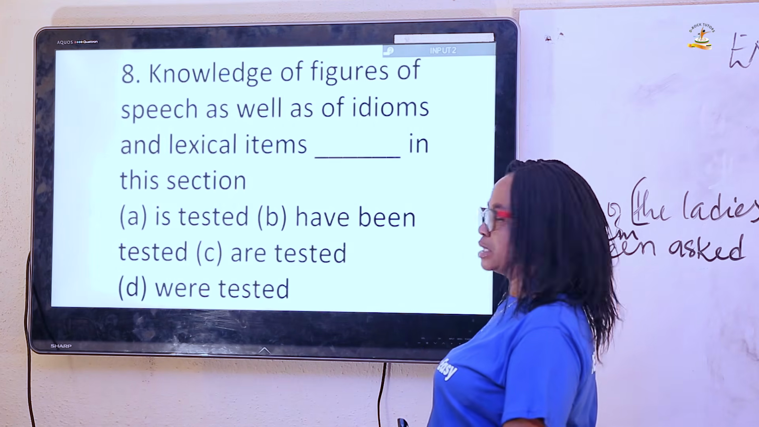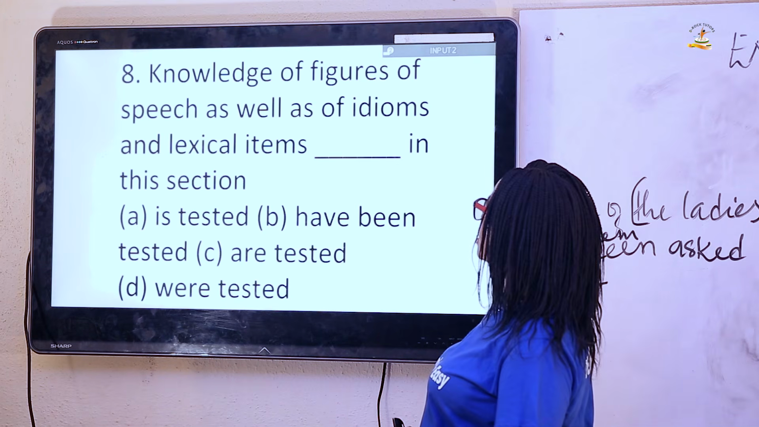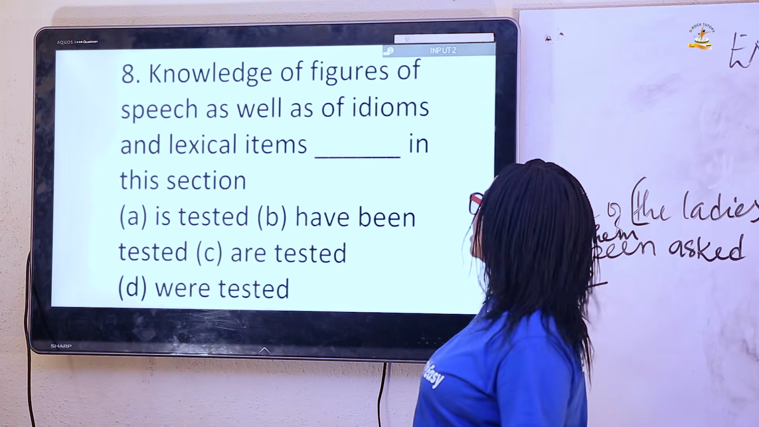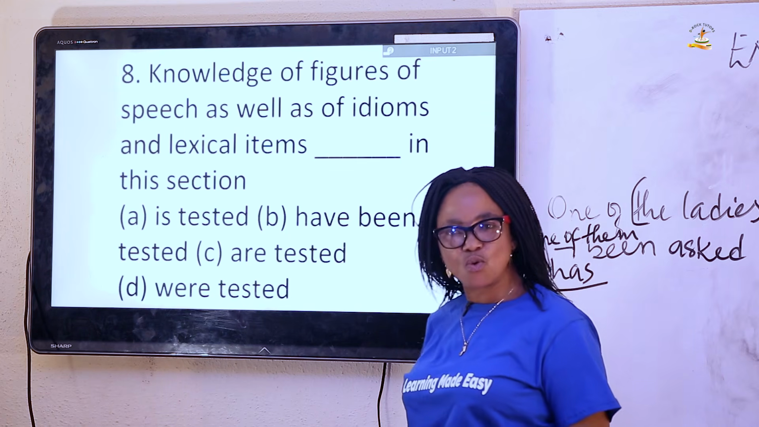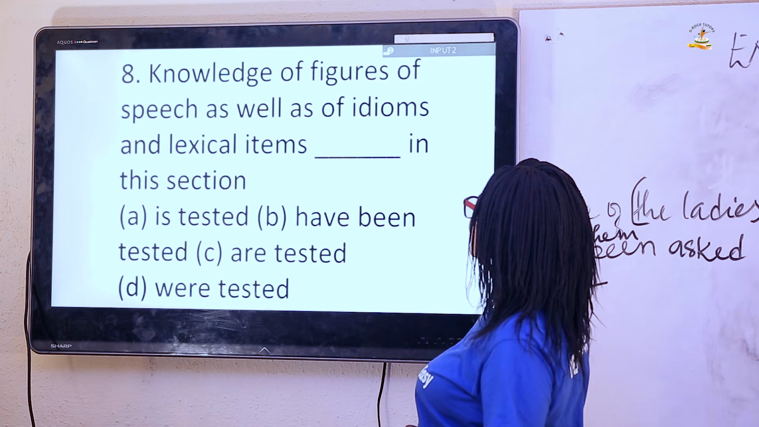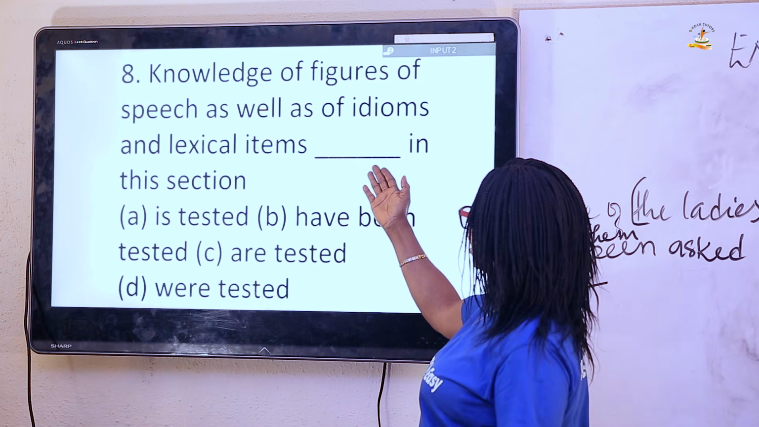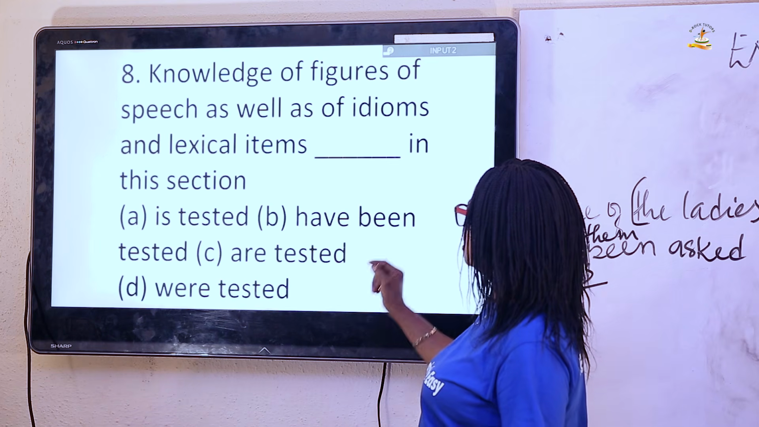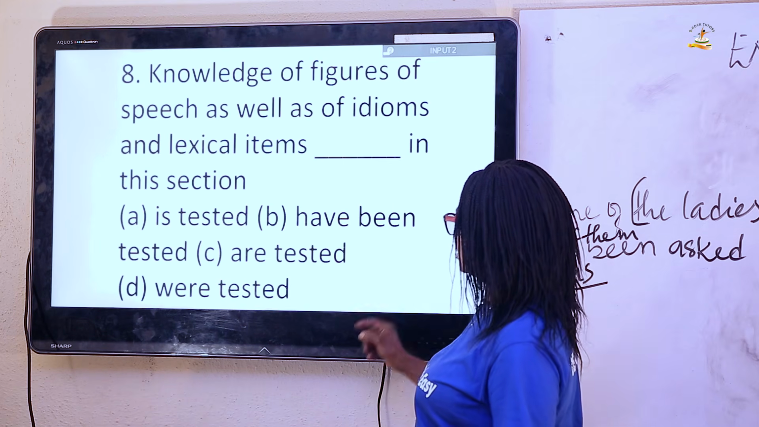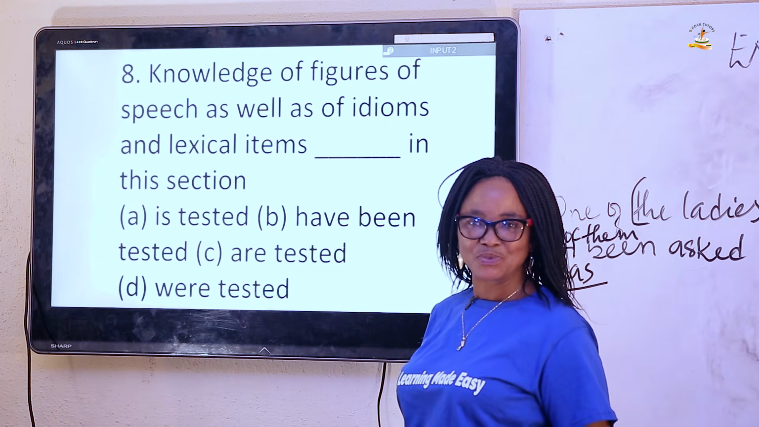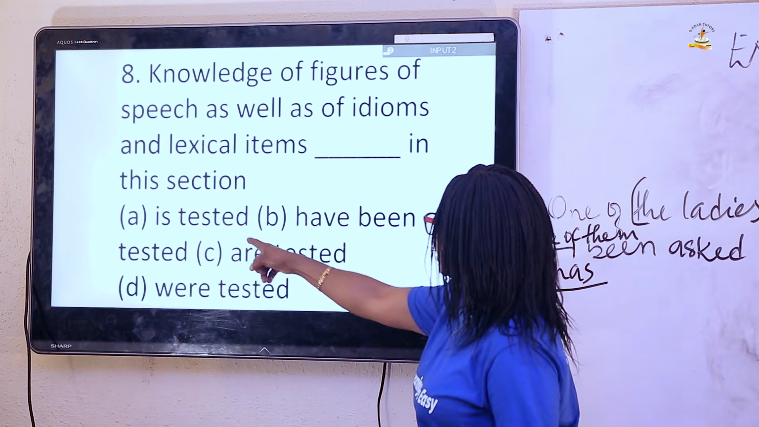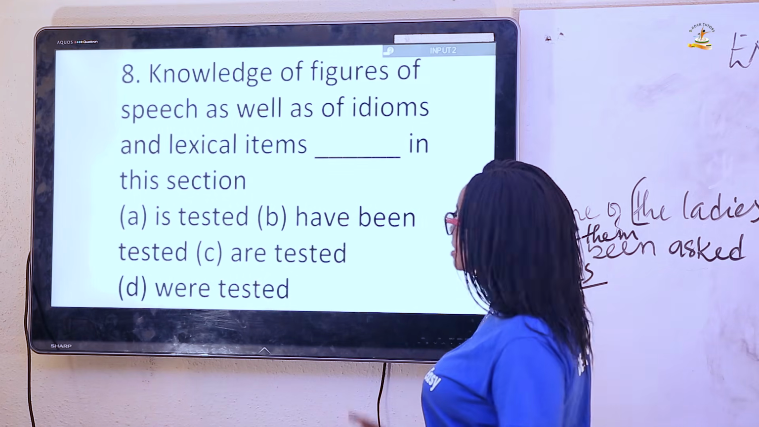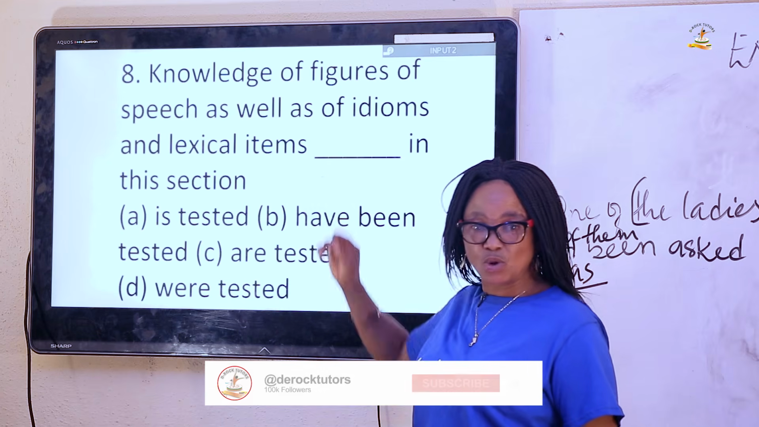Let's go to question 8. Now, knowledge of figures of speech, as well as of idioms and lexical items, dash in this section. Look at it. Is tested, have been tested, are tested. The answer here should be A, is tested. Why do we choose is tested? That is the appropriate answer for this question.